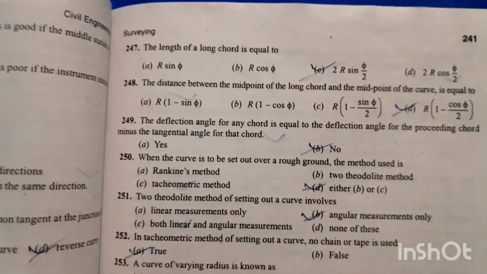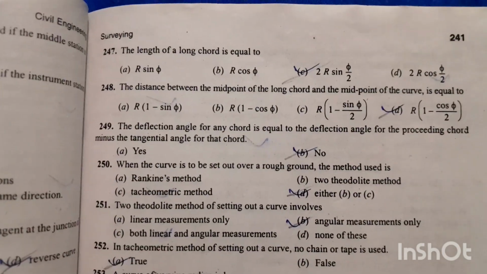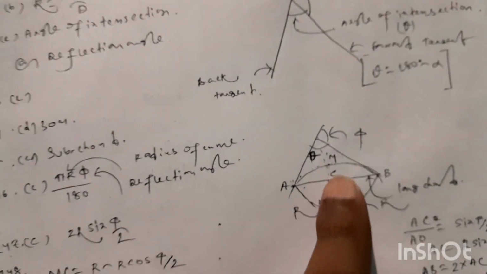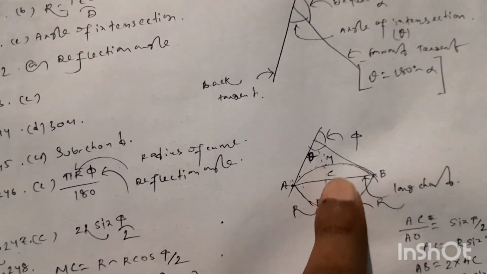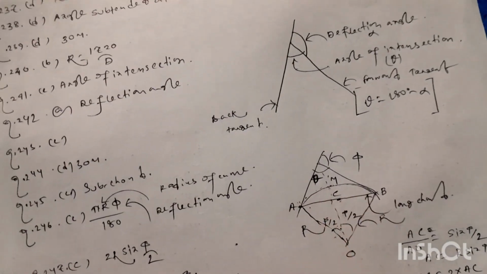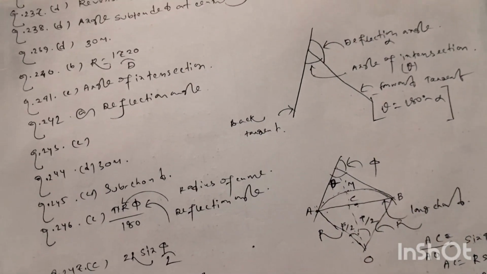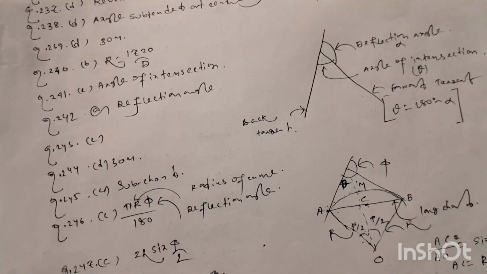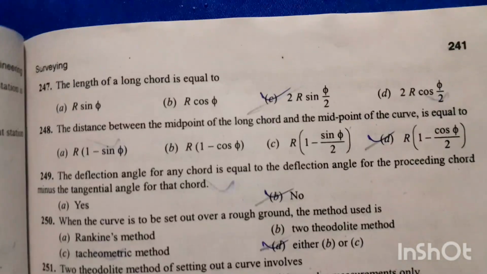Question number 248. The distance between the midpoint of the long chord and the midpoint of the curve is equal to, from here to here, MC. This distance will be r minus r cos phi by 2, which will be equal to r into within bracket 1 minus cos phi by 2. So option number D is the right answer for this question.